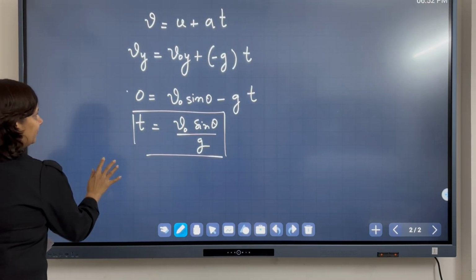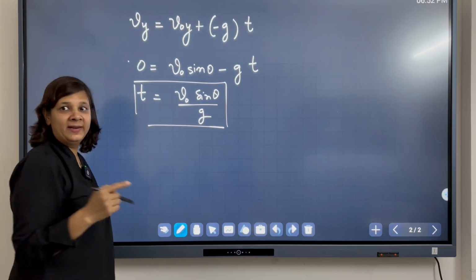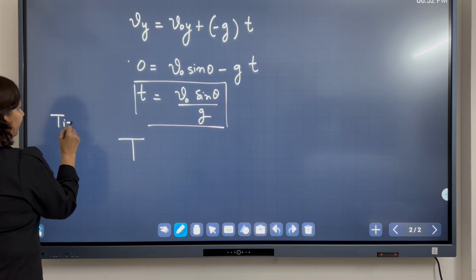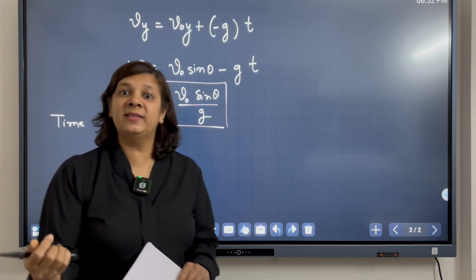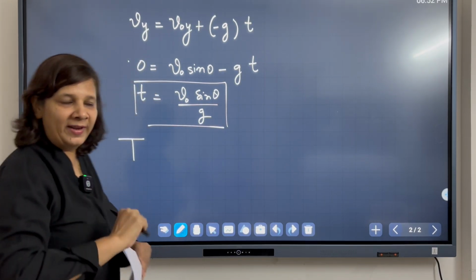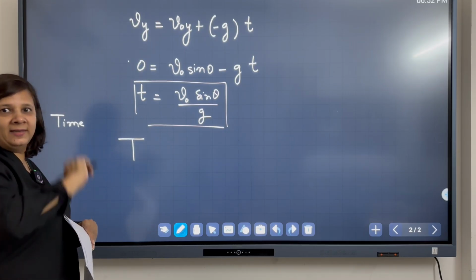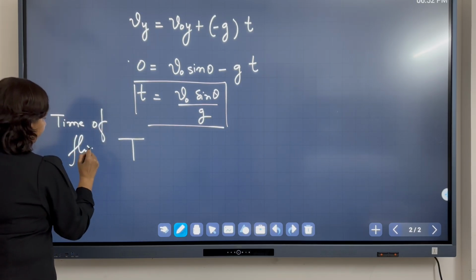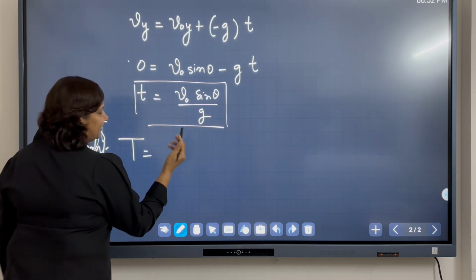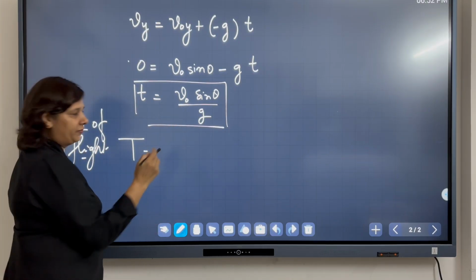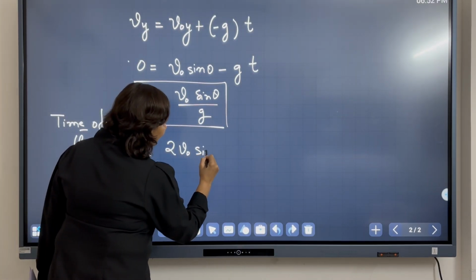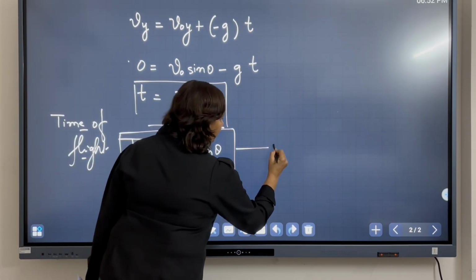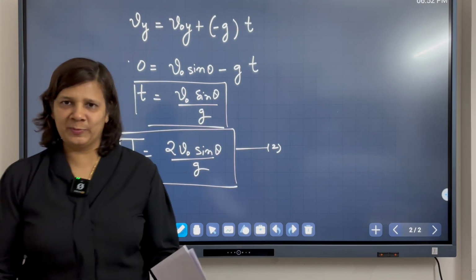So that is what we call the total time of flight of the ball, which I will denote by capital T. Okay, so this is the time of flight, meaning the amount of time the ball was in the air. When I throw the ball at an angle theta, till the time it hits the ground again, this is called the time of flight, and that is just 2 times this amount of time. So it will be 2 v naught sine theta over g. Okay, so this is how we get the second expression, right?